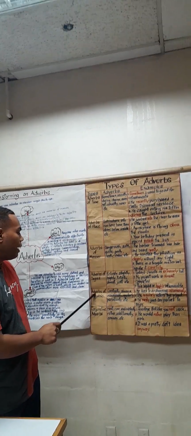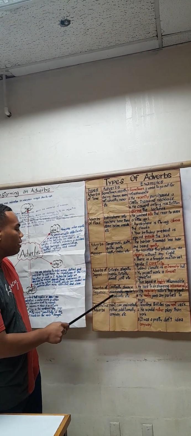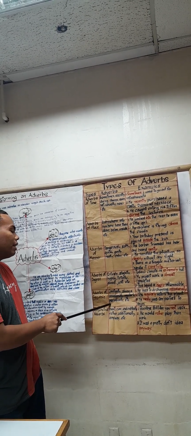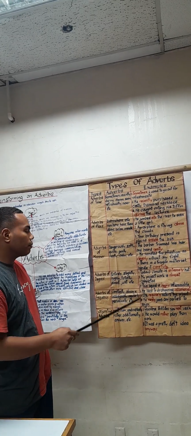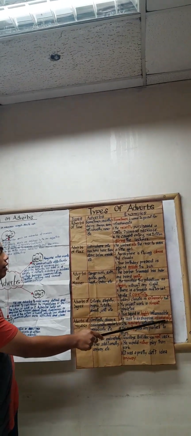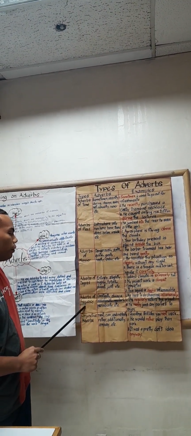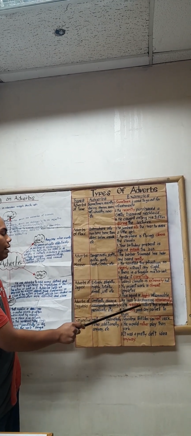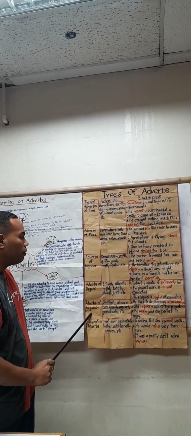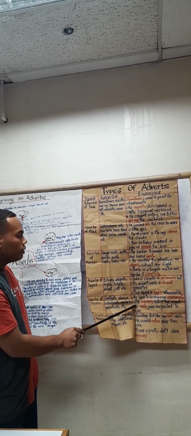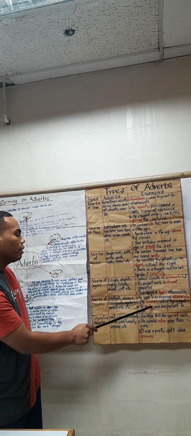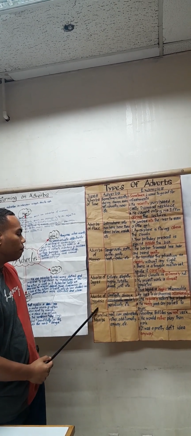Let's move on to adverbs of frequency. Some examples would be: constantly, always, occasionally, regularly, periodically, and so on. If we put it in a sentence, it would be like this: he likes to do shopping occasionally. The word occasionally is part of the adverbs of frequency. She regularly waters the plant. From this sentence, the word regularly is part of the adverbs of frequency. Third example: he rarely joins any parties to enjoy. The word rarely from this sentence is part of the adverbs of frequency.